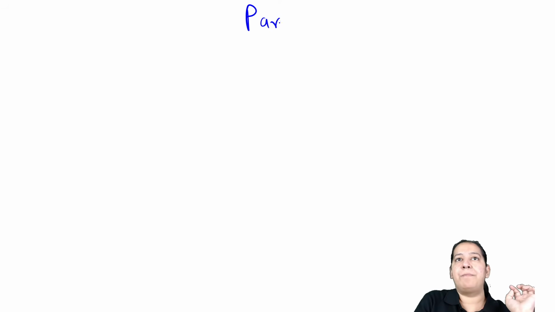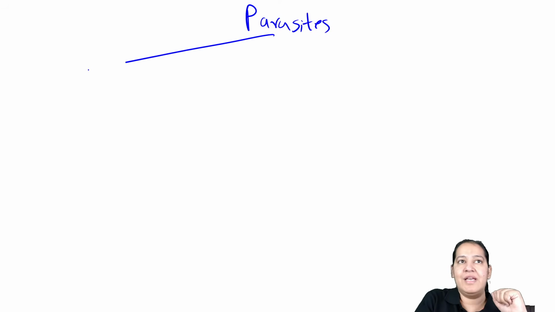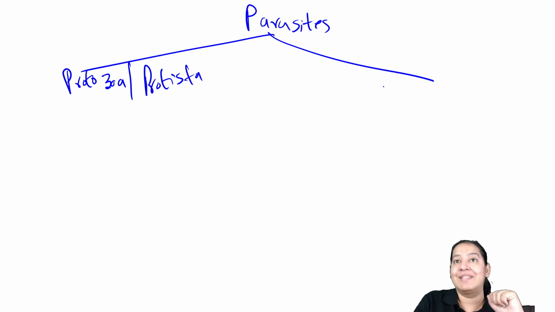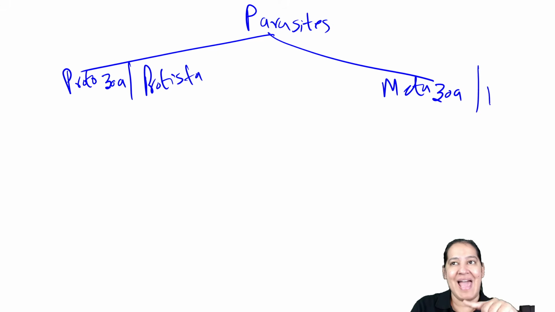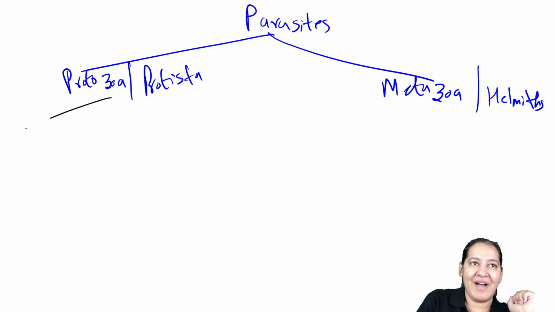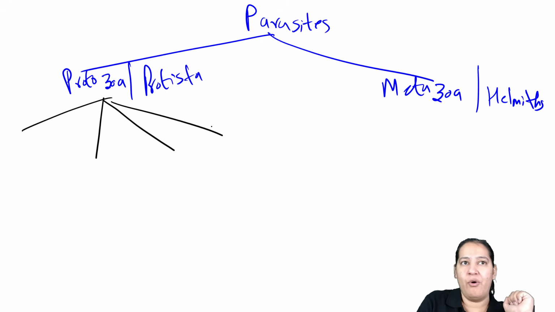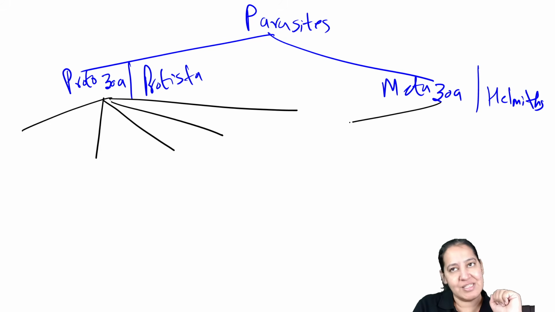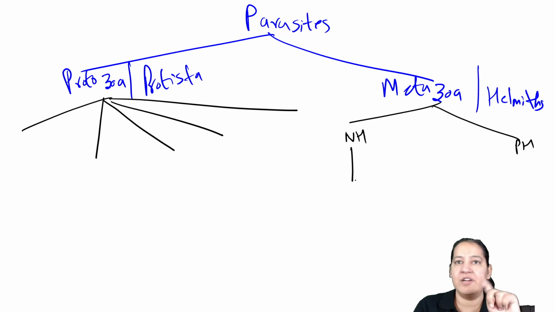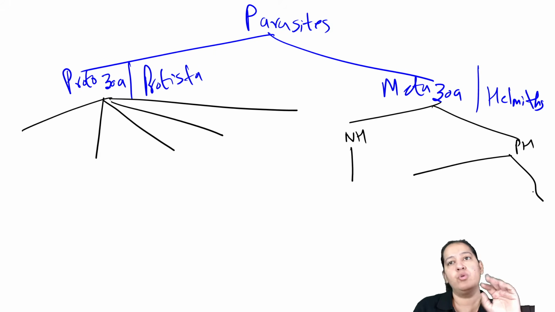So let me divide parasites into two categories. The protozoa, also known as protista, and the metazoa, also known as helminths, right? Who will help me in further classifying them? Protozoa is divided into five categories. Metazoa is first divided into two categories, nematohelminths and platyhelminths. Nematohelminths are further divided into one and platyhelminths into two, so total three categories.